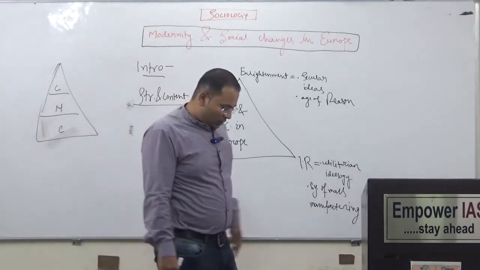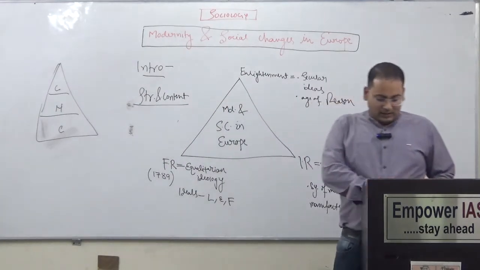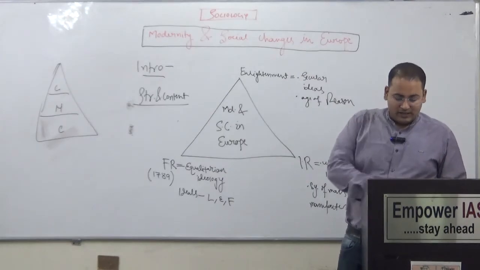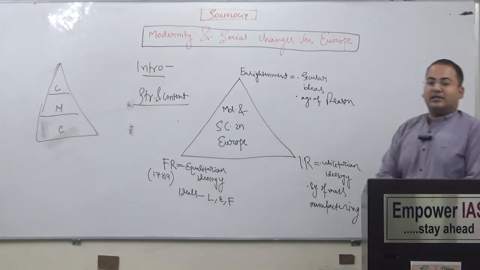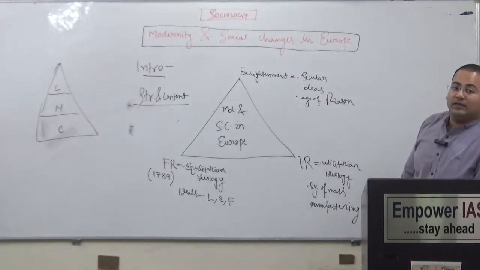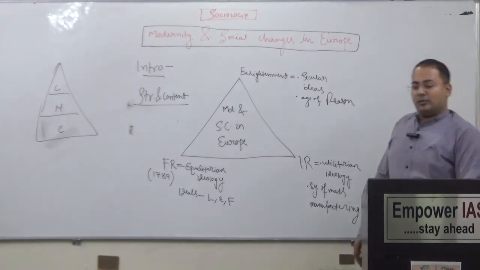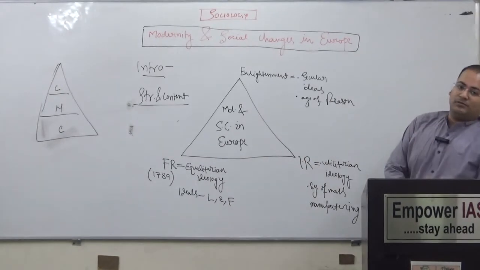Industrial Revolution, as we all know, began in England, and there are some concepts which we have to write. Industrial Revolution gave rise to capitalism, capitalist society. It gave rise to industrialization. It gave rise to the factory system.